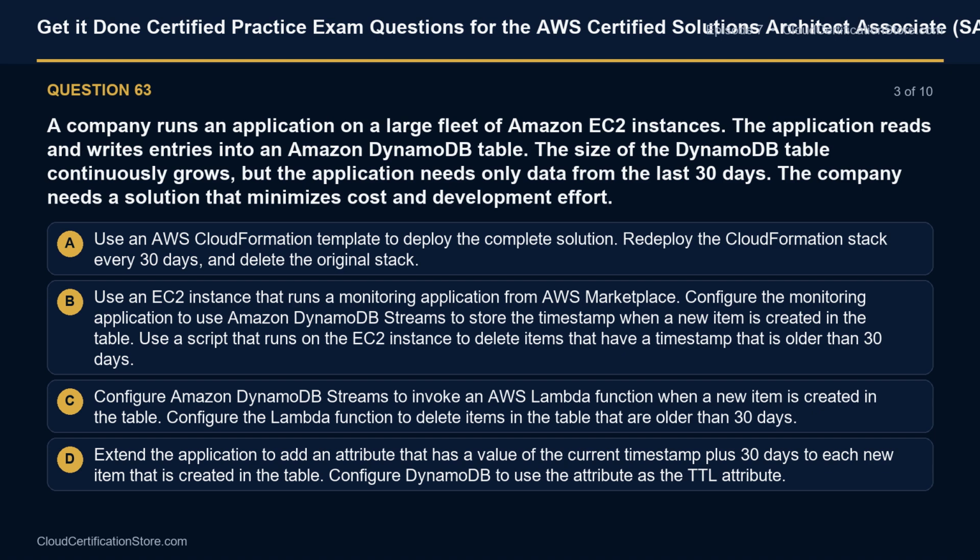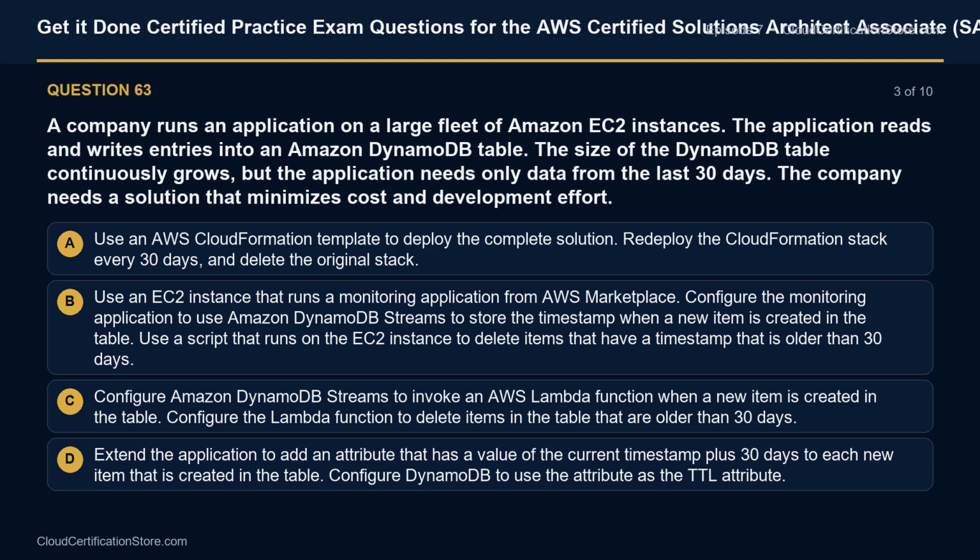Option A. Use an AWS CloudFormation template to deploy the complete solution. Redeploy the CloudFormation stack every 30 days and delete the original stack. Option B. Use an EC2 instance that runs a monitoring application from AWS Marketplace. Configure the monitoring application to use Amazon DynamoDB Streams to store the timestamp when a new item is created in the table. Use a script that runs on the EC2 instance to delete items that have a timestamp that is older than 30 days.